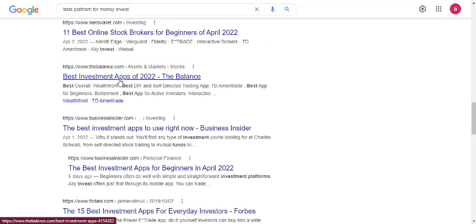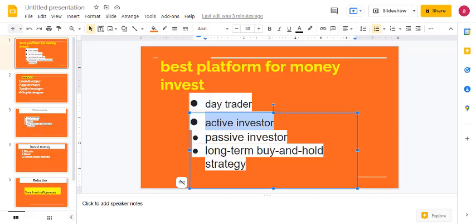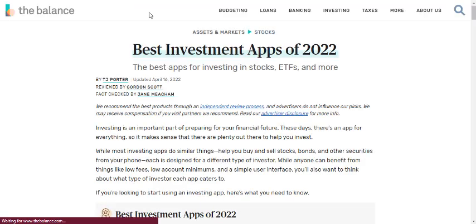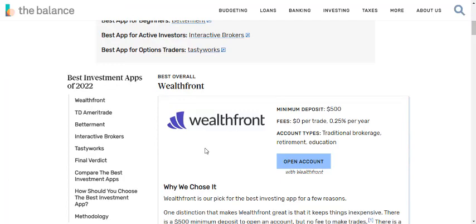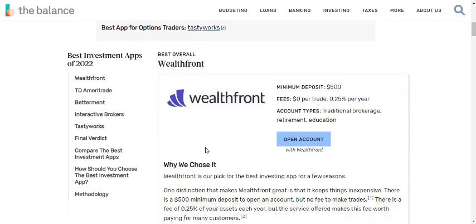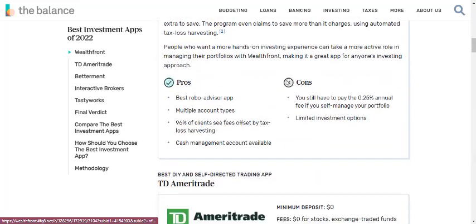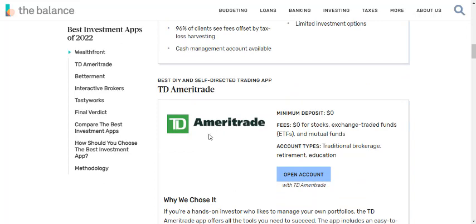You can also invest in apps. Check out these apps. The best investor app is Wealthfront. You just open an account. This is Ameritrade.